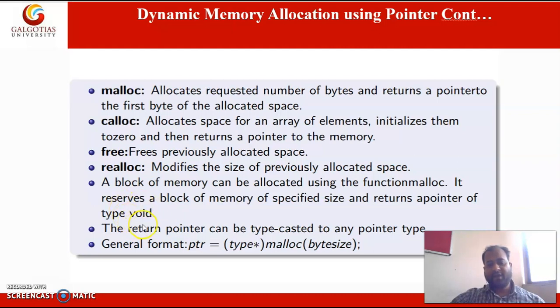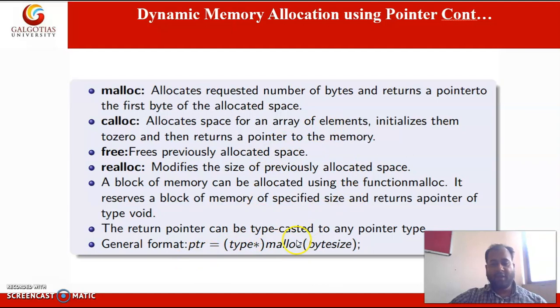Void is a null type. We can use this void type to store any kind of data type. Here the syntax is given: malloc, byte size and the type. This type is basically the data type.